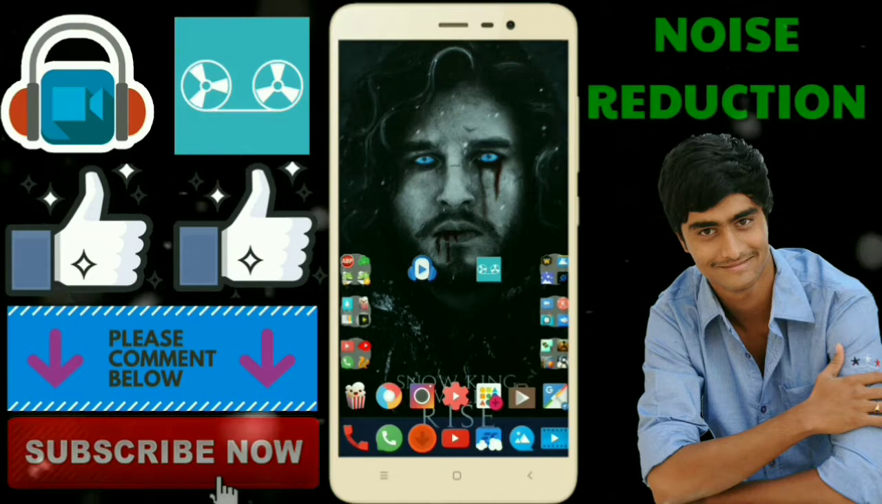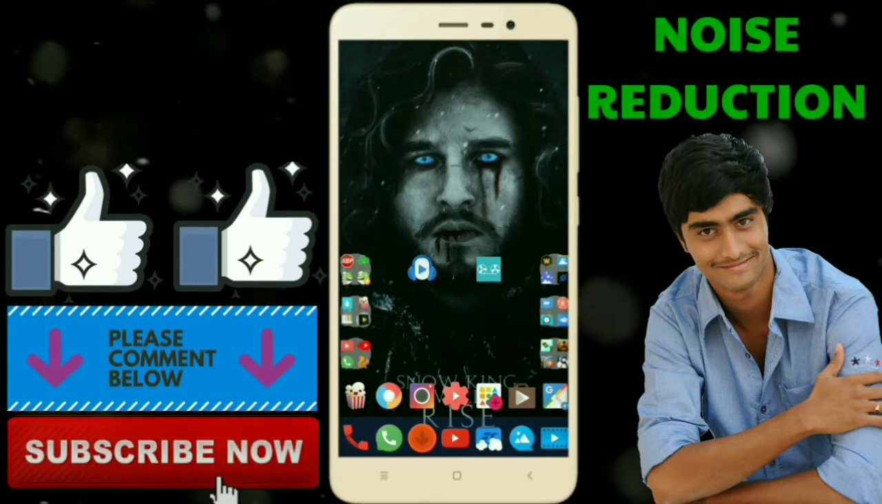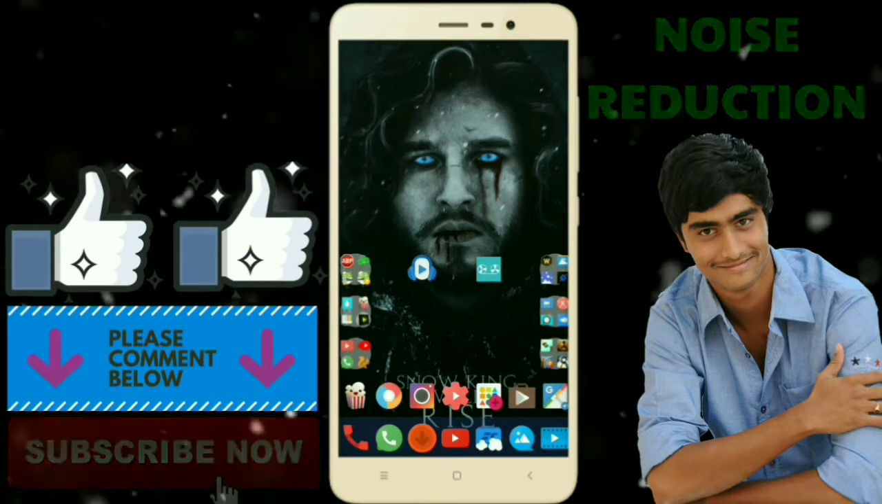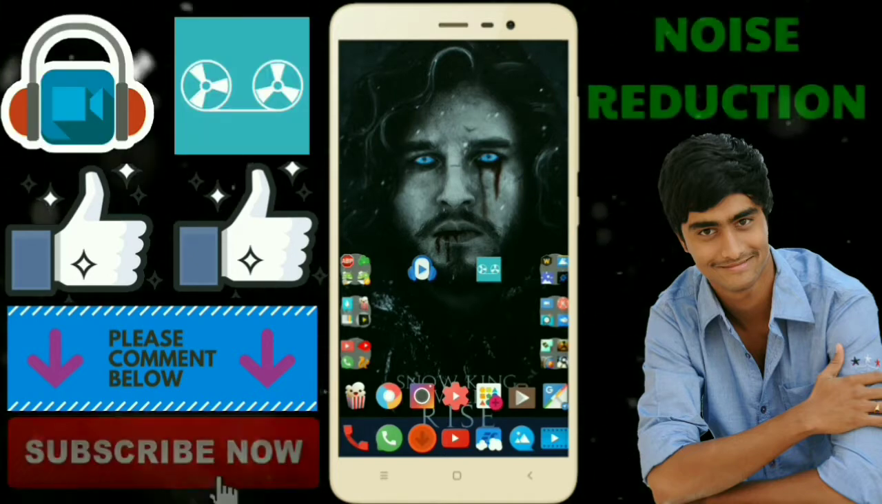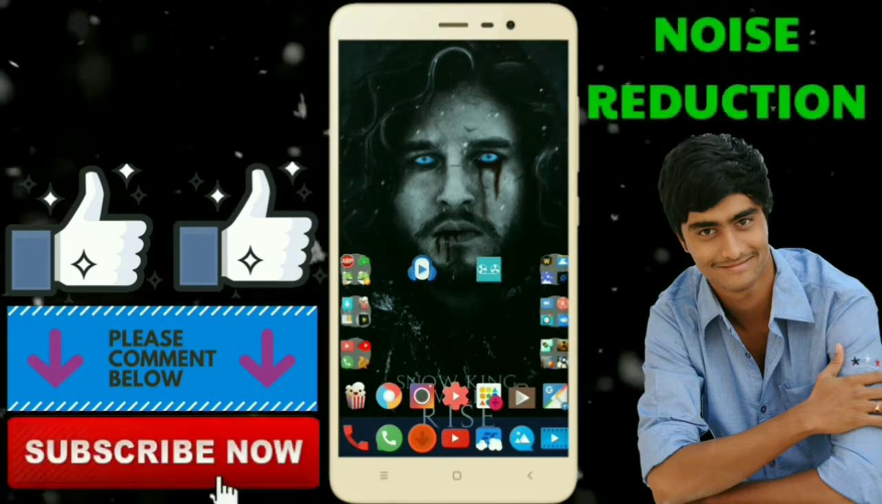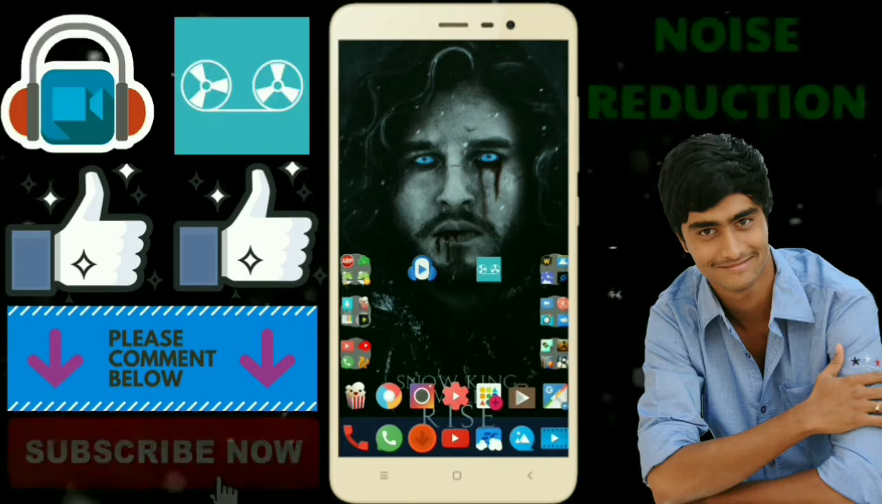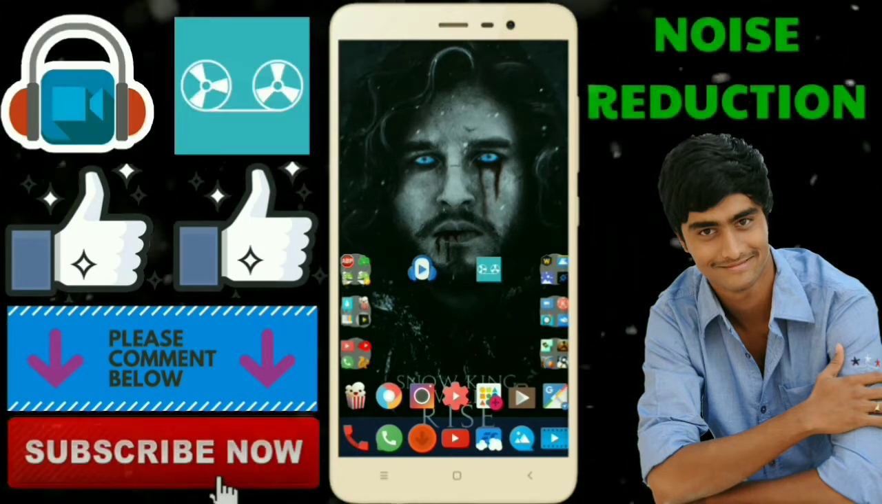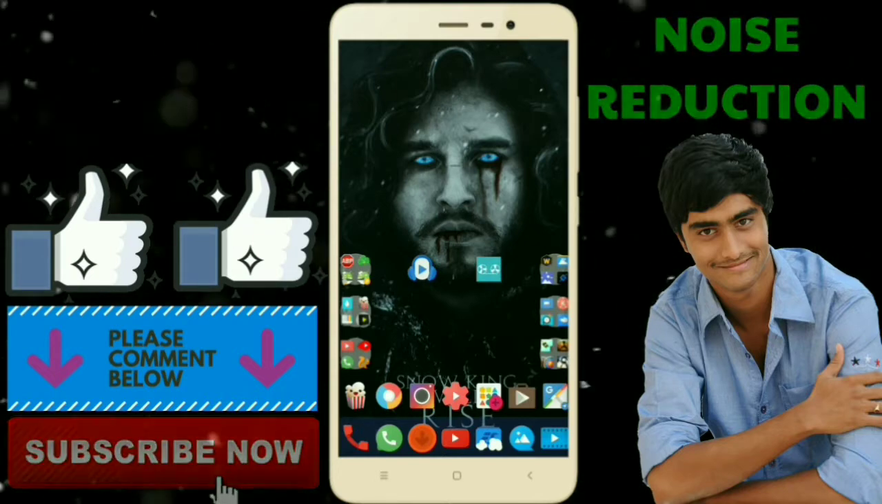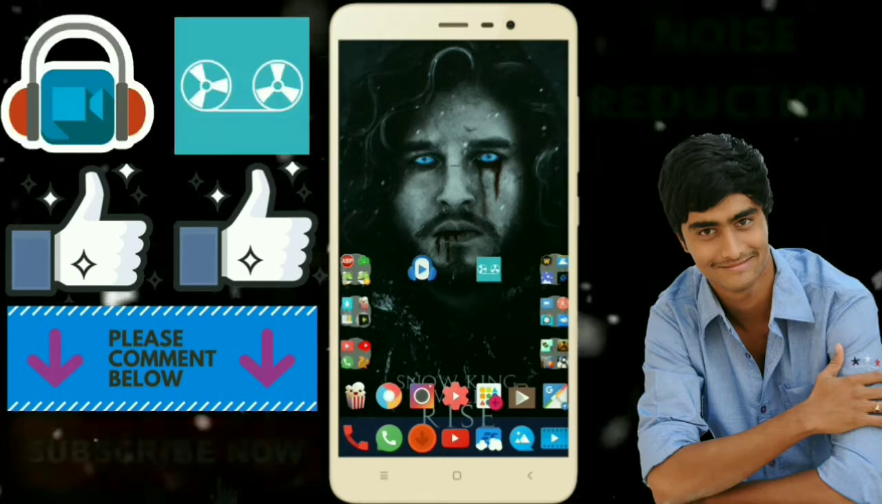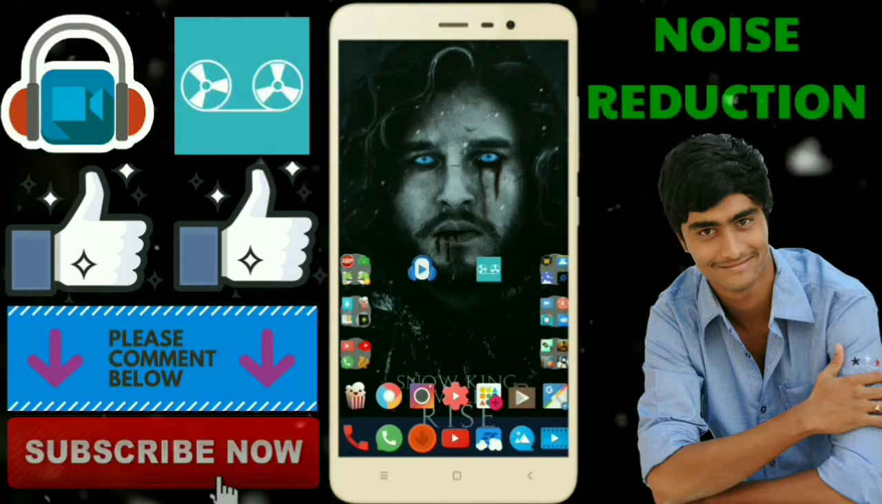Hey guys, welcome to Android Hacks. In this video I'm going to show you how to remove background noise using your Android. You don't need to use Audacity or other software on your PC. You can remove your background noise using this Android app. If you have any audio file or video file and you want to edit the audio of the video file, you can do it using this app. Please watch the video till the end.